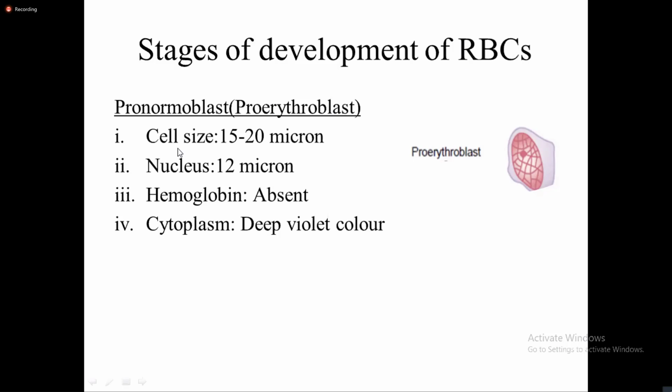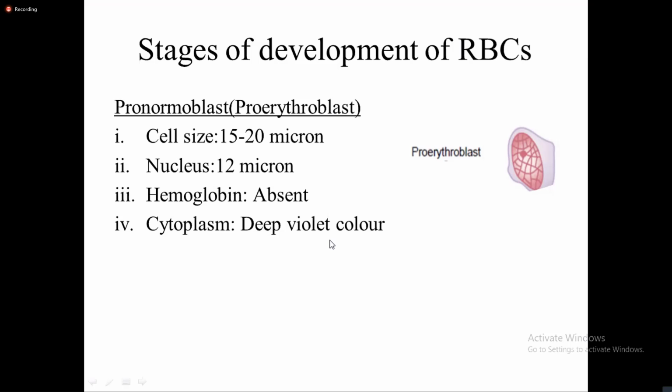So in the pro-normoblast or pro-erythroblast stage, the cell size is 15 to 20 micron. The size of the nucleus is 12 micron. Hemoglobin is absent in this stage. The cytoplasm takes up deep violet color. The cytoplasm is deep violet in color in the pro-normoblast cell. Cell size is 15 to 20 micron. Okay? Hemoglobin is absent. Cytoplasm is deep violet in color.